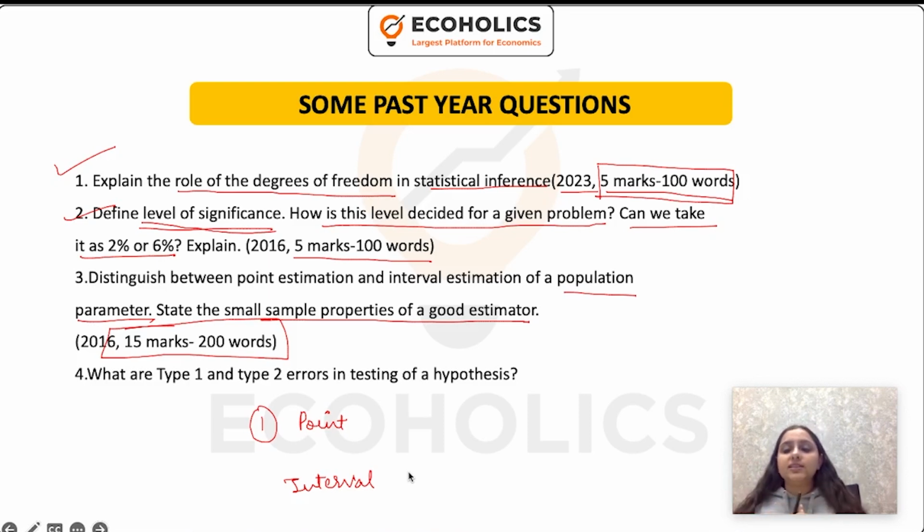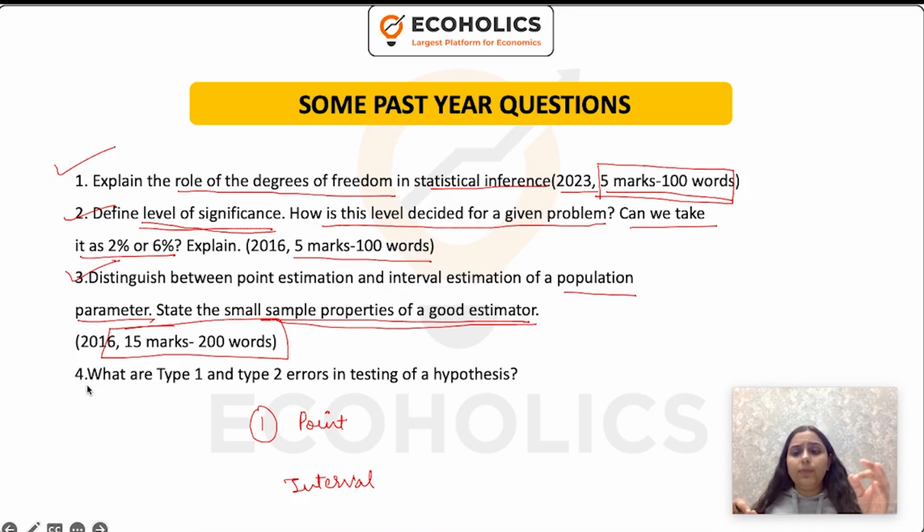Similarly, why interval estimation is better than point estimation, where it is used. Then at the end you can show that if I'm using a point estimation for a population parameter, how do I write the equation, how do I do it for interval, and then clearly state the properties of a good estimator. That's it.